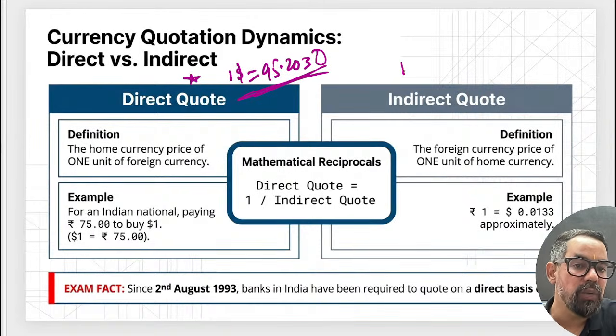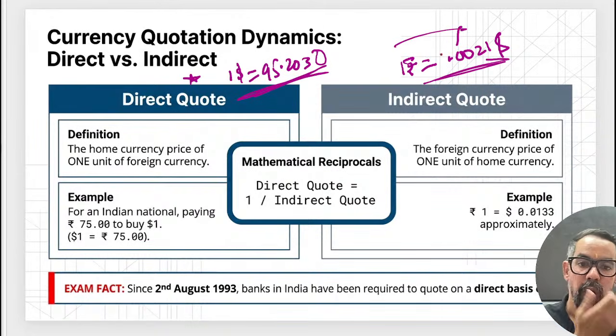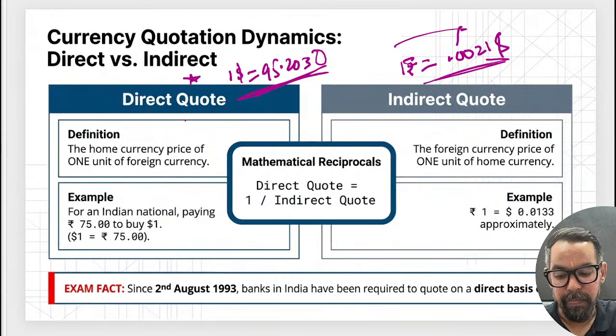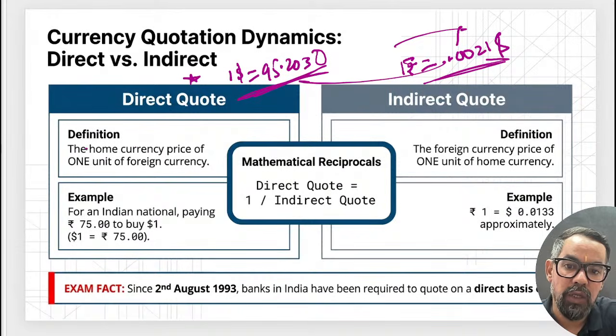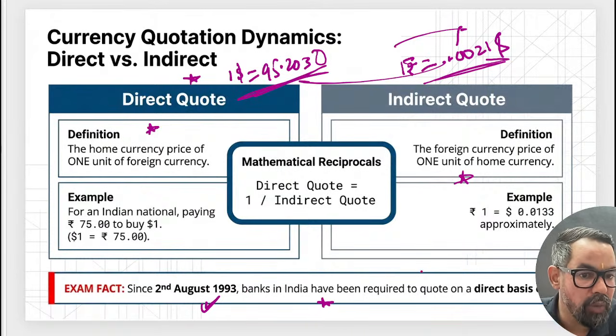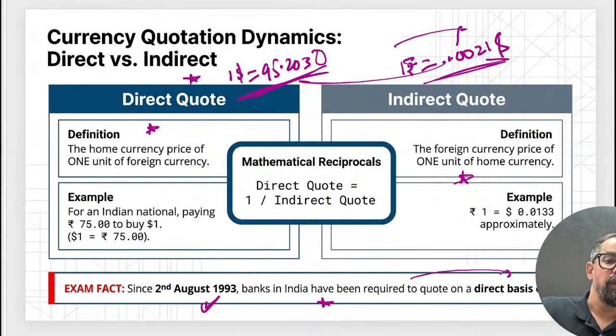Indirect quotation is 1 rupee equal to 0.0021 dollar. That is indirect quotation, where 1 unit of domestic currency is quoted in foreign currency. So that is the difference between direct quotation and indirect quotation. From August 1993, banks in India have been required to quote direct quotation basically.